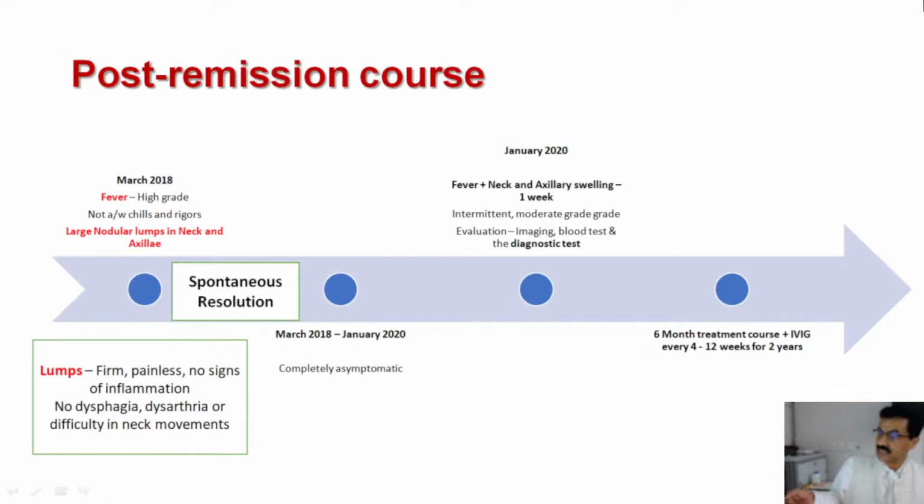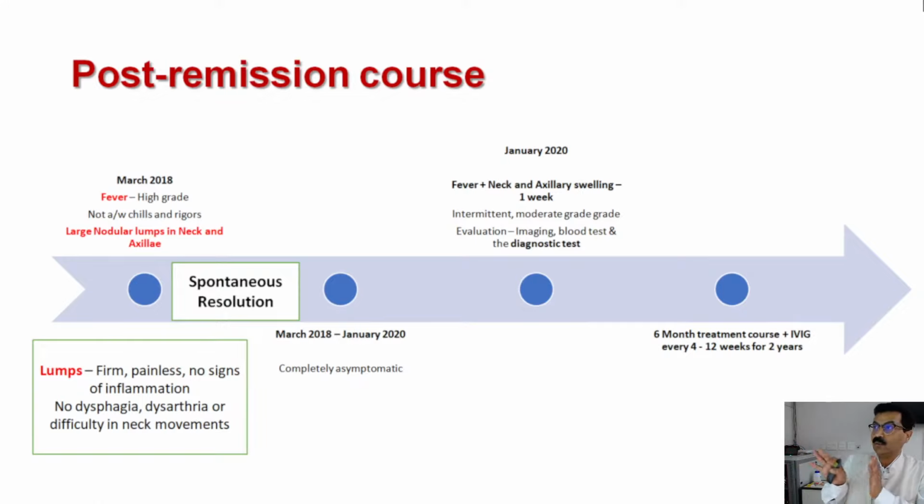So what we can see here, this time the patient has been evaluated. I will discuss some of the biochemical investigations later on. But again, after about 1 year, the patient has been 6 months treated. At this point in time, in January 2020, this patient has been given a 6-month course of treatment plus IVIG every 4 to 12 weeks for 2 years. This patient is continued on that. So that is a very remarkable point.